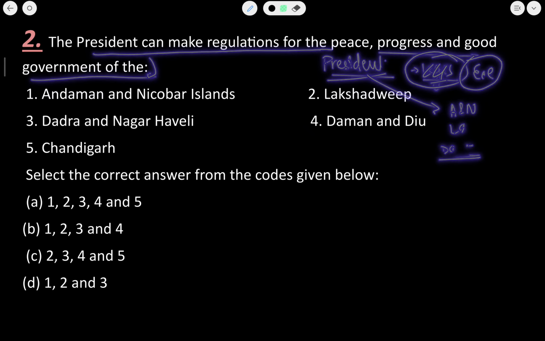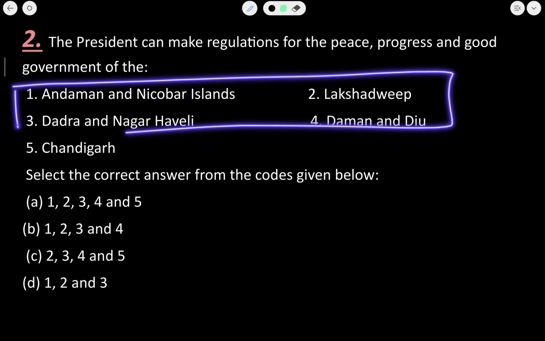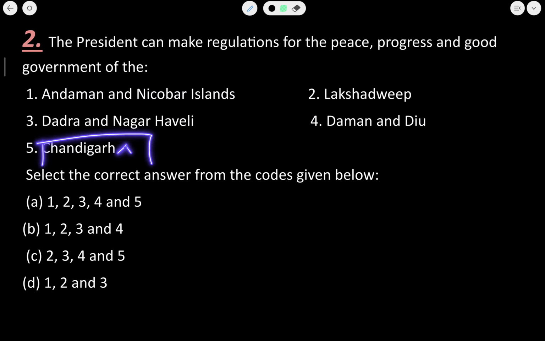So these four were the union territories regarding which the president has special responsibility to make regulation for peace, progress and development. So Chandigarh was not an option there. So the correct answer would be 1, 2, 3 and 4.